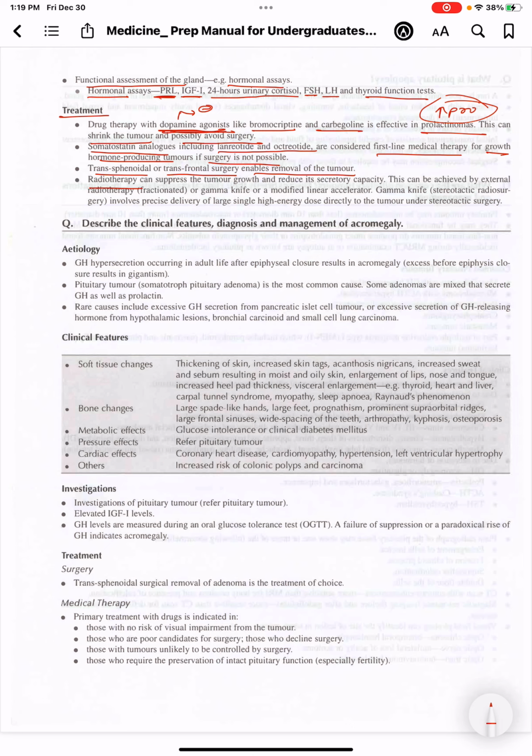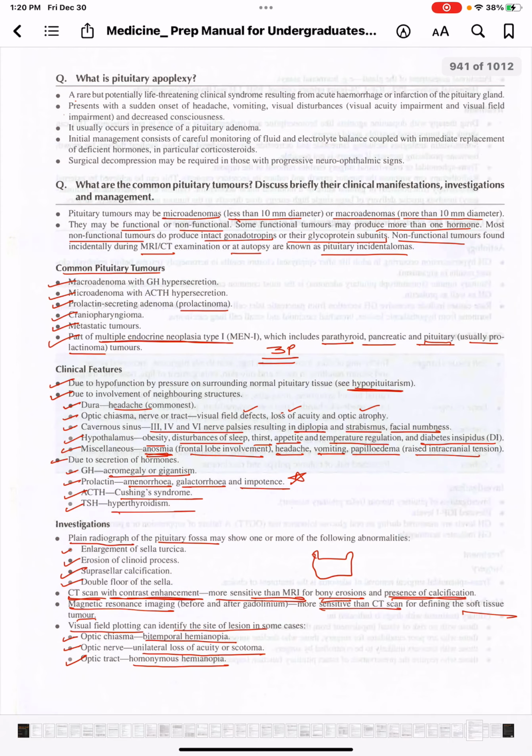We can do radiotherapy, which will suppress the tumor growth and reduce its secretory capacity, and it is achieved by external radiotherapy, that is fractionated, or we can use gamma knife, or we can use a modified linear accelerator. Gamma knife, that is stereotactic radiosurgery, involves precise delivery of a large single high energy dose directly to the tumor under stereotactic guidance. So this is all for pituitary tumors.